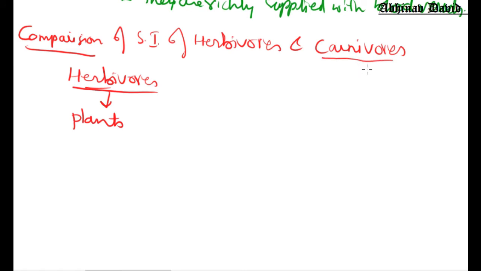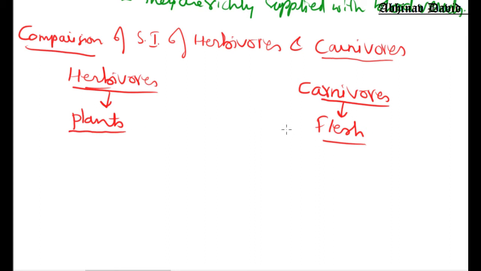Now if I ask you a very simple question, which food gets digested easily? Herbivores eat plants and carnivores eat flesh. So what do you think? Which of these is digested easily, flesh or plants?